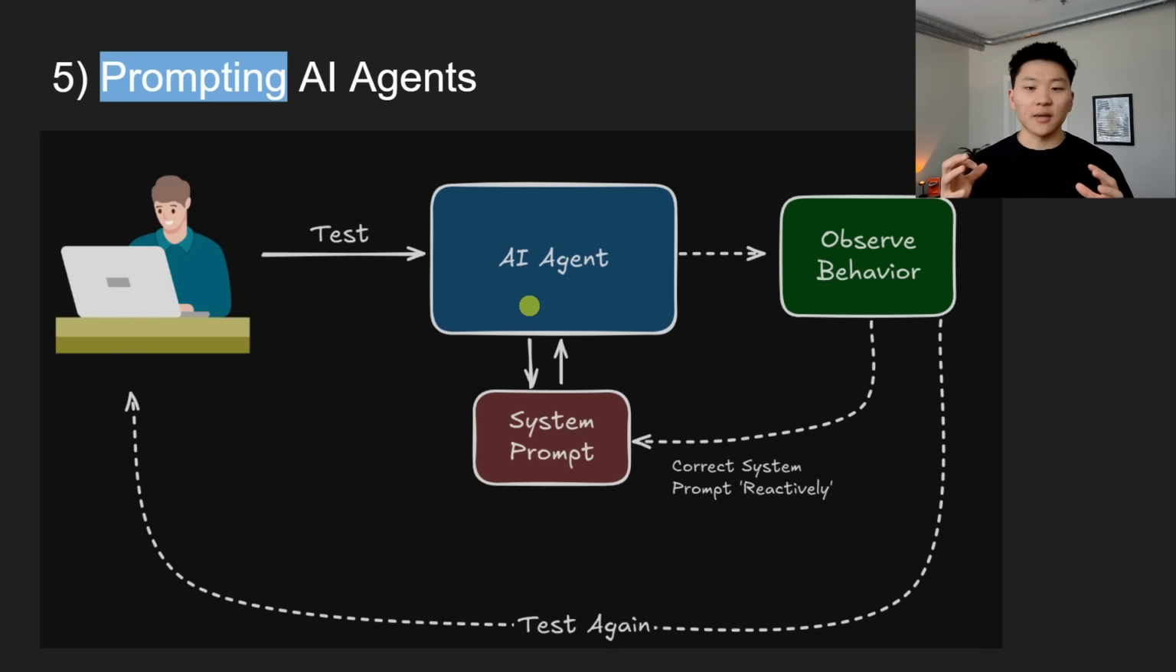It's just going to be such a painful process when in reality, what you should do is reactive prompt. So start with nothing in the system prompt, give your agent a tool, and then test it. Throw in a couple queries and see if you're liking what's coming back. You're going to observe that behavior, and then you have the ability to correct the system prompt reactively.